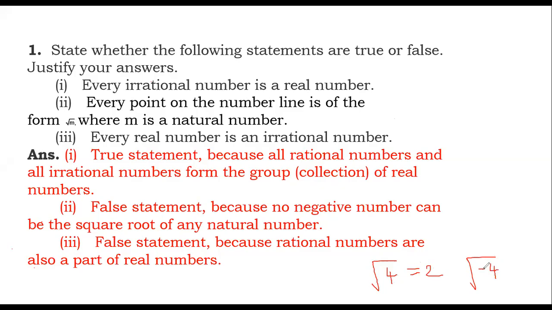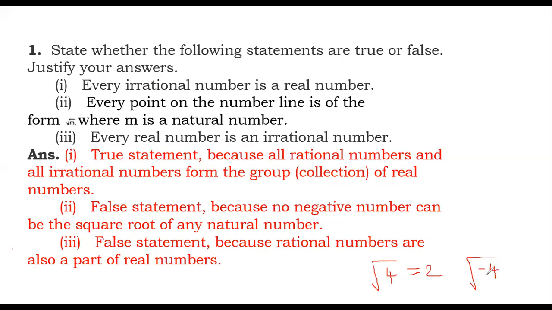Is it minus 2? No, because minus 2 into minus 2 is plus 4. Any value you have under the root that is not a perfect square is not a natural number. Because no negative number can be the square root of any natural number.